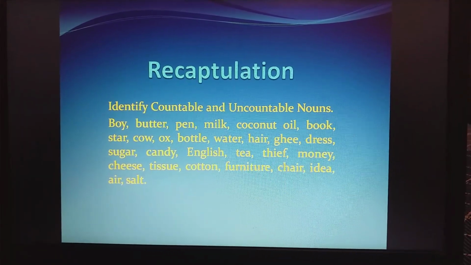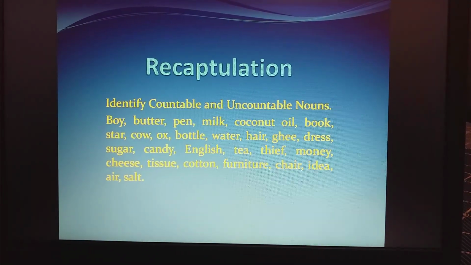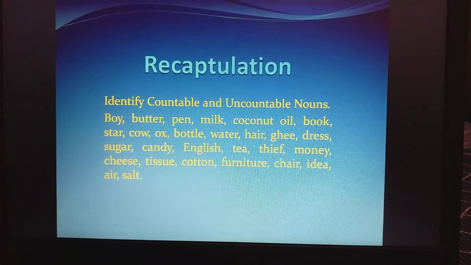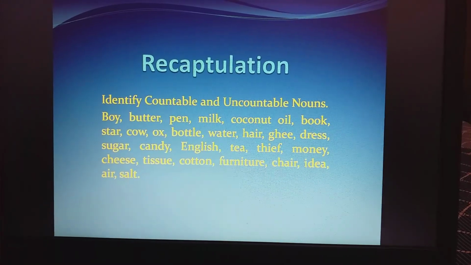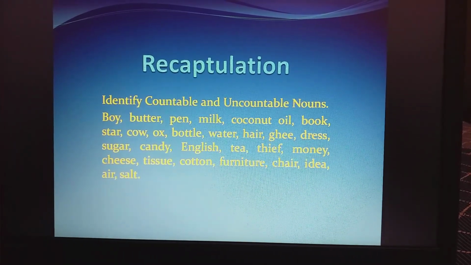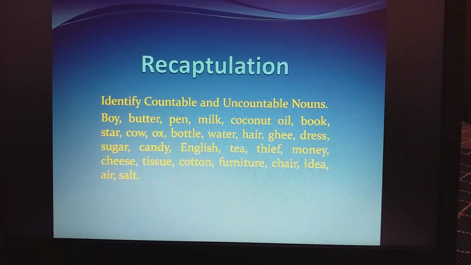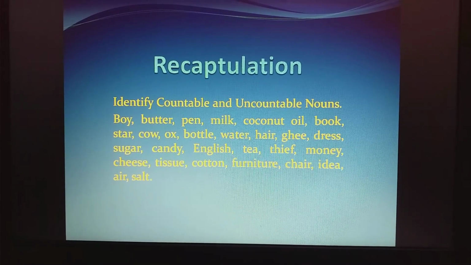So furniture is an uncountable noun. Chair, however, is countable. Idea. I have an idea. An idea means you can count idea, so it is countable. Air. Can you count air? No. Air is an uncountable noun. Salt. Salt is also what?